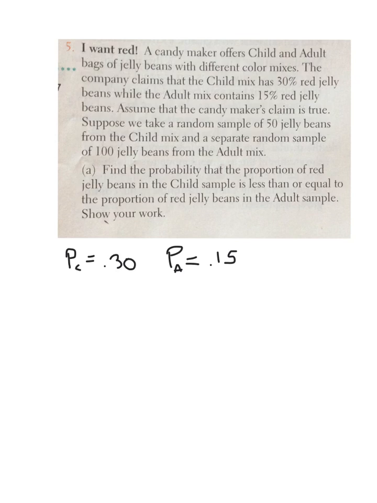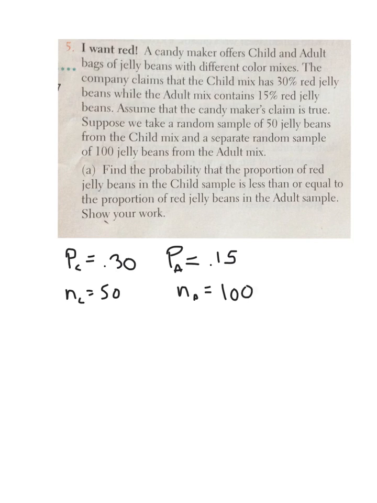So they take 2 samples. One is from the child's mix. I suppose I should do this in part C, right? There were 50 for that one, and for the adult, the amount in the adult sample was 100.